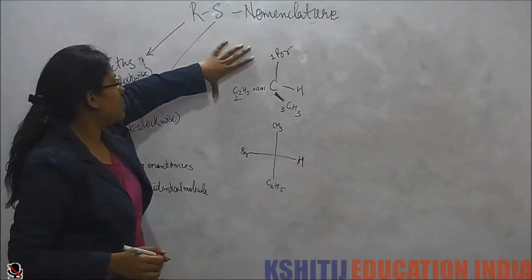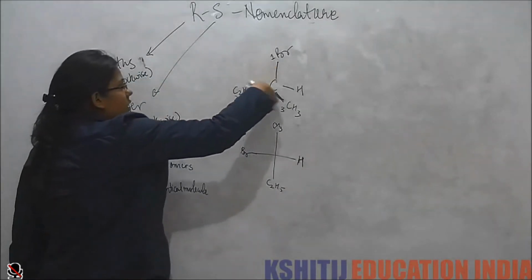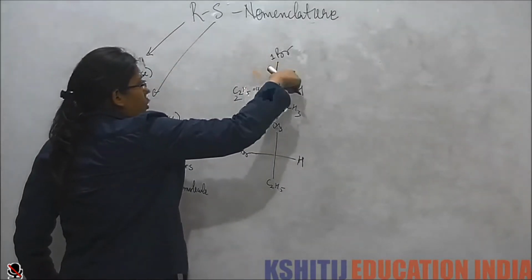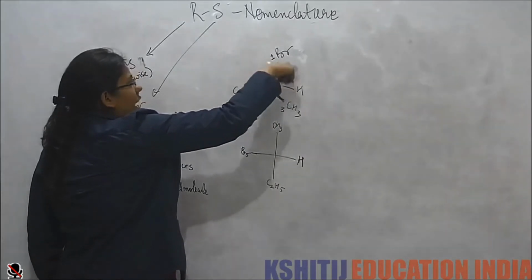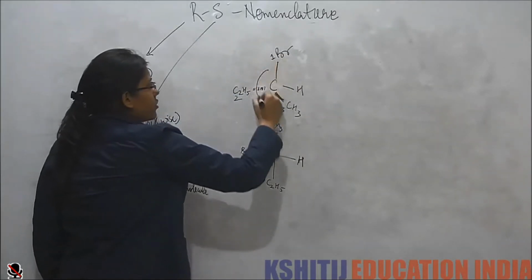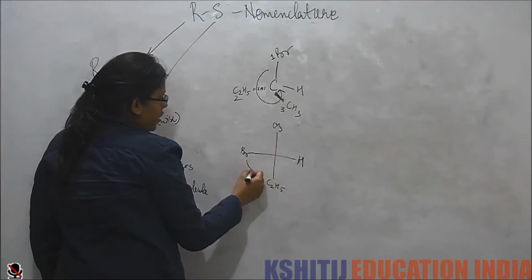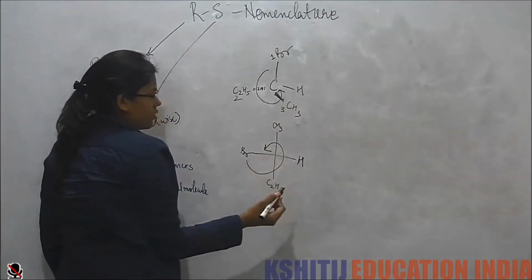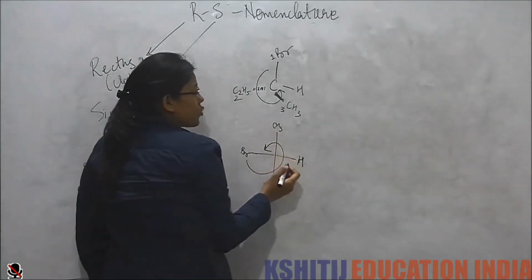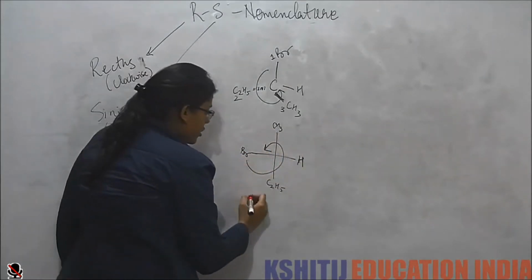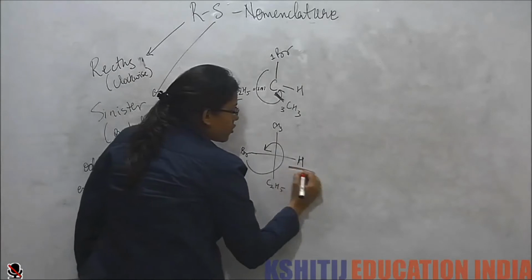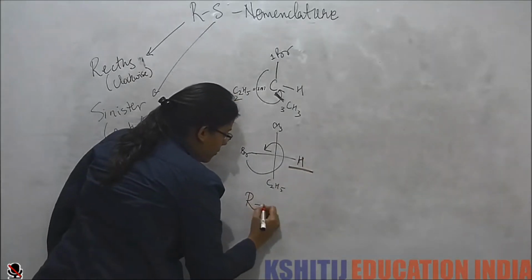Now if I see, rotation is like this. This is 1, 2, 3, which is going in the anti-clockwise direction. Here also if I see, it is going in the anti-clockwise direction. So this should have been an S configuration, but since hydrogen is not here, this is R configuration.